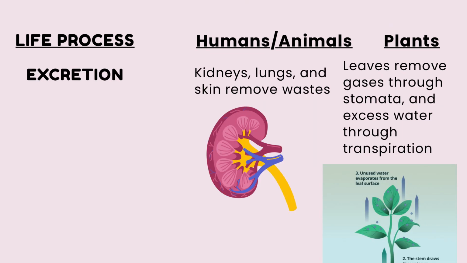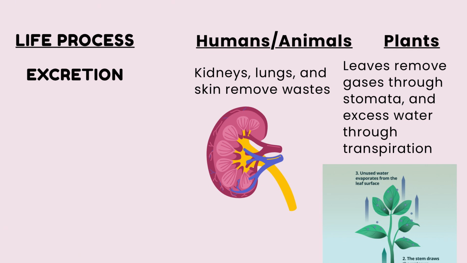Excretion is the process of removing metabolic waste from the body. Whenever the body performs metabolism like digestion or respiration, harmful wastes are produced like carbon dioxide, urea, and sweat. These wastes must be removed, otherwise they become toxic and harm the body cells. In humans, kidneys filter waste from the blood and form urine.